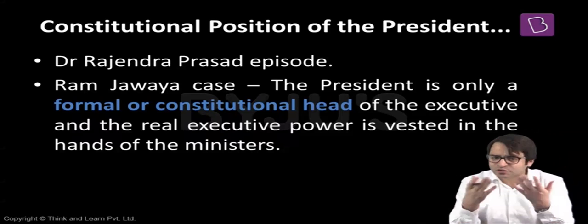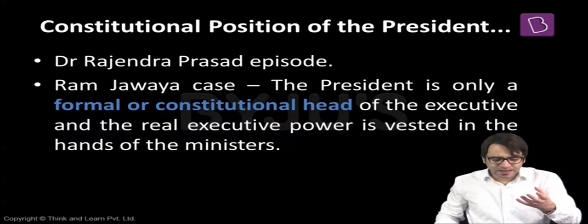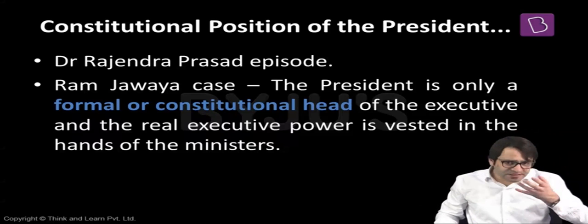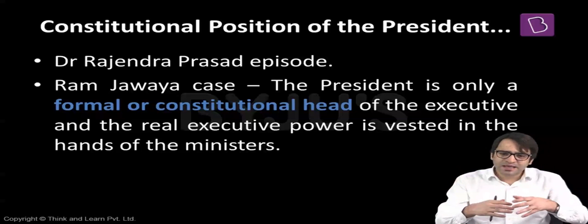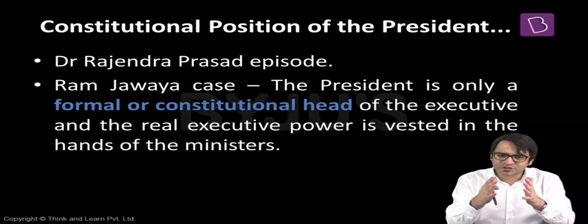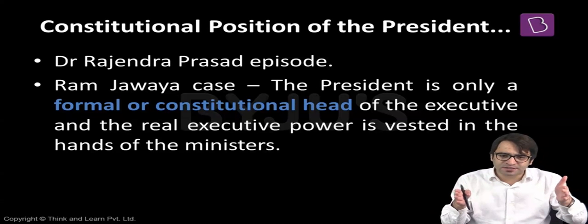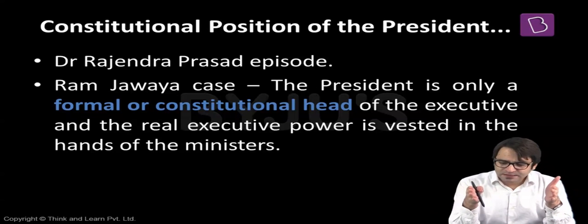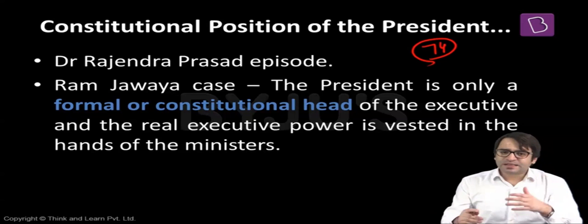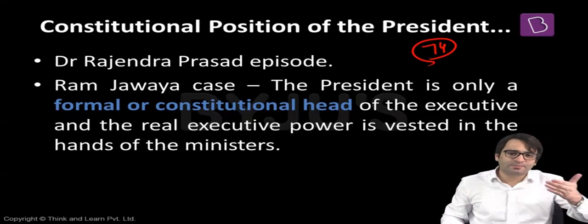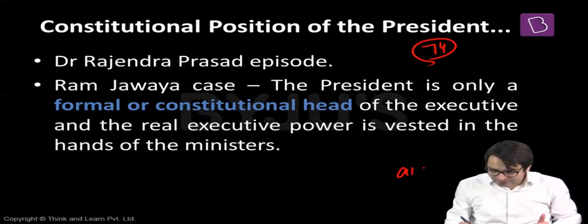How did we get to know about this? Constitutional expert Subhash Kashyap published a book, and in this book there was a mention of a series of letters exchanged between the first President and the first Prime Minister of India. These letters revealed some sort of a clash between Pandit Nehru and Dr. Rajendra Prasad. The clash was that the Constitution only talks about, under Article 74, that there shall be a Council of Ministers headed by the Prime Minister to do what? To aid and advise the President.